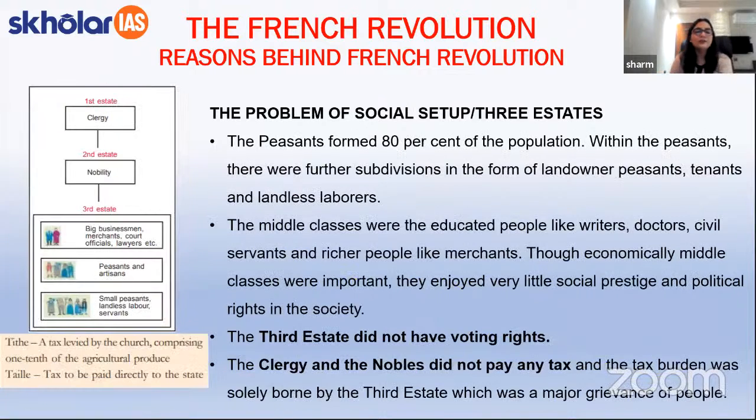All right. Now, students, I want to tell you that there were certain problems due to this particular division of the three estates. Before that, I would like to tell you who all people were associated with or were a part of the third estate.